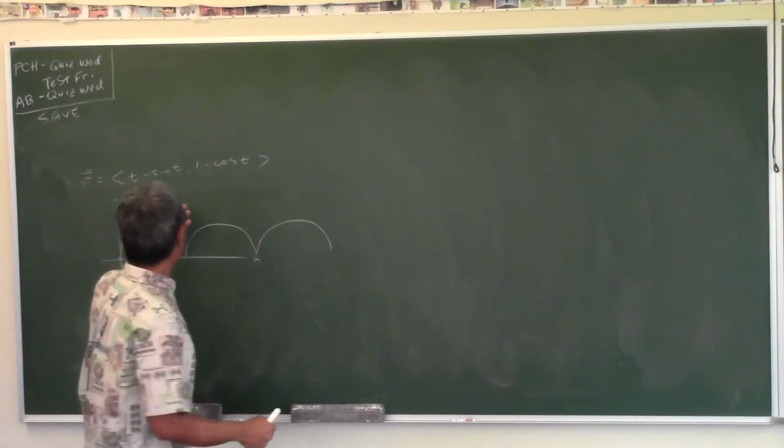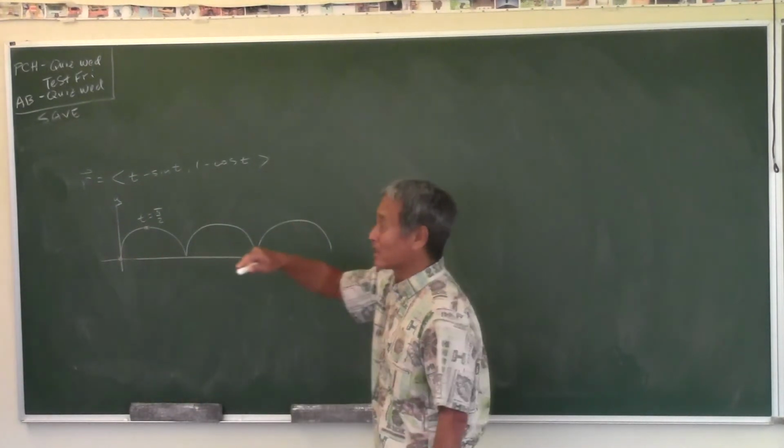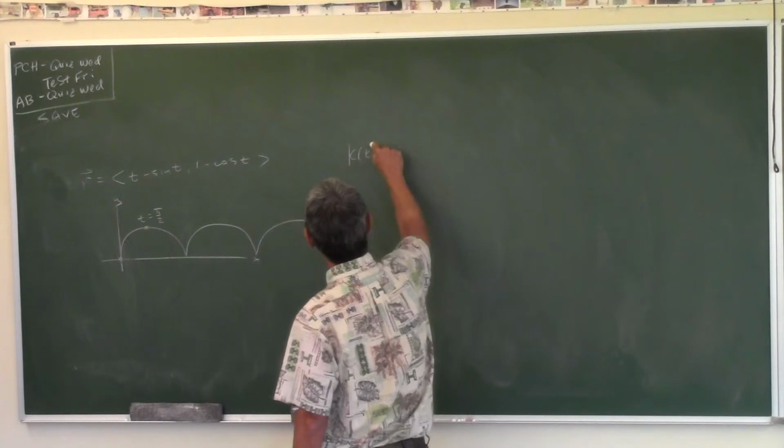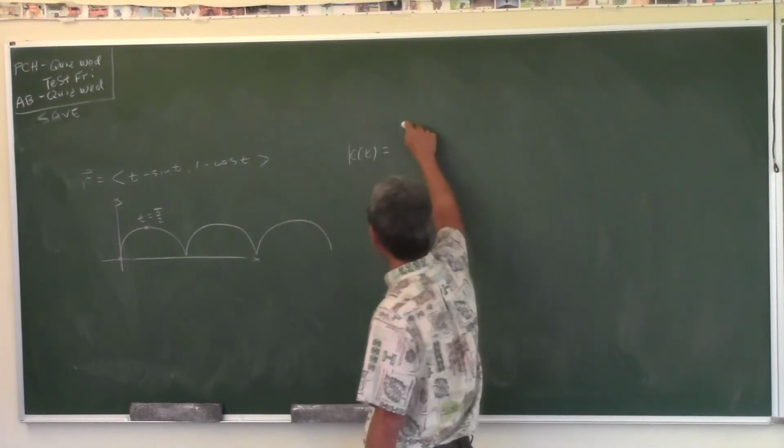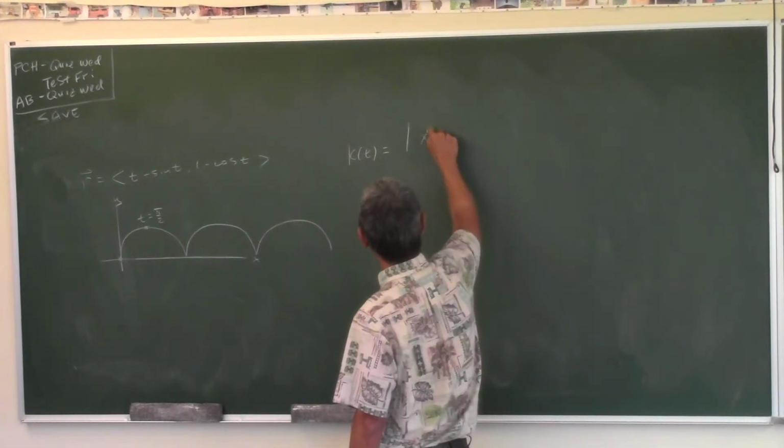Now, since these equations are given parametrically, look at the formula. Do we have to memorize this? Only if you want to get it correct on the test.